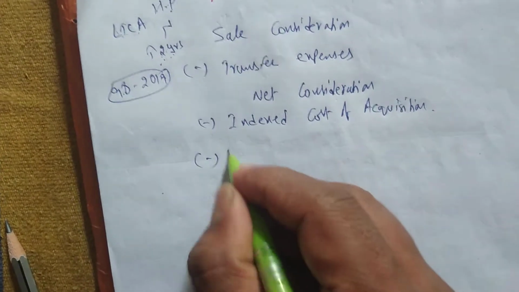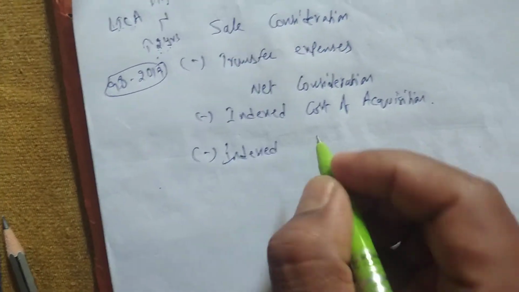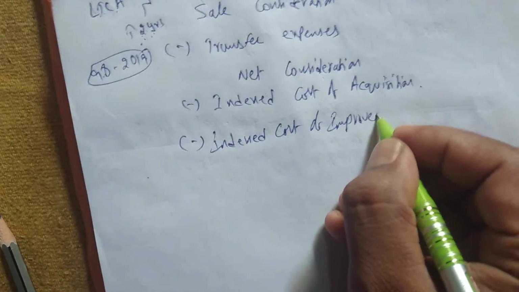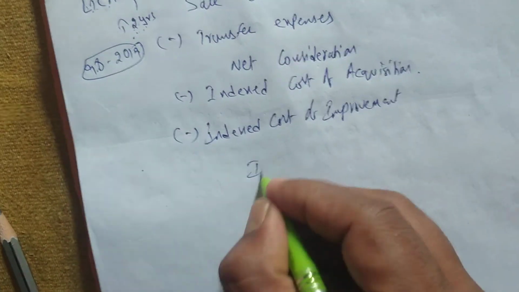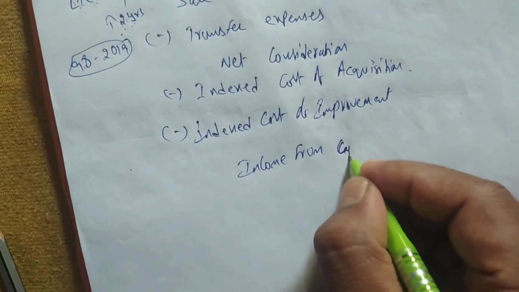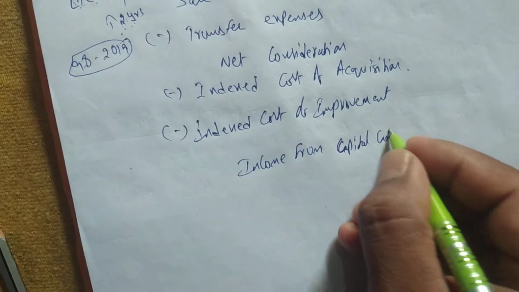Next we have to deduct the index cost of improvement. I know in this problem there is no index cost of improvement, even though we have to write it. Then whatever answer we get, that we write as income from capital gain.